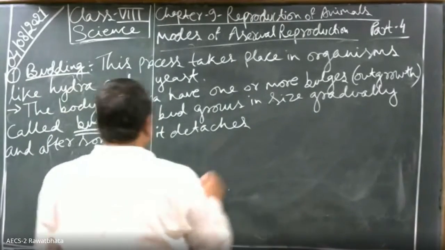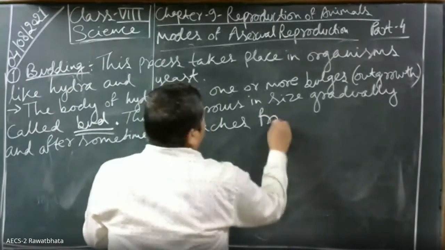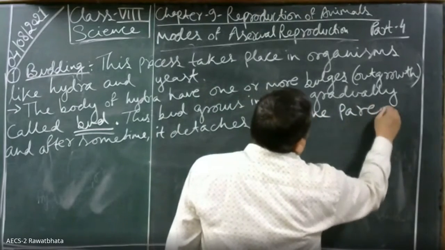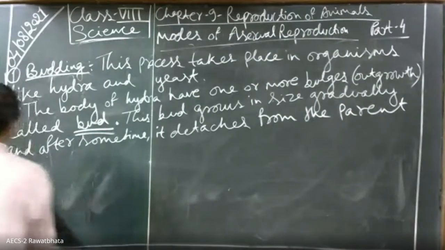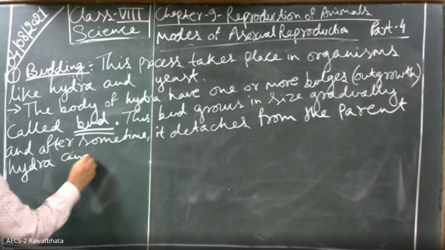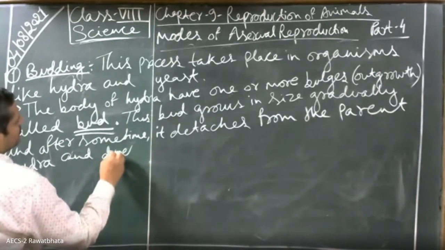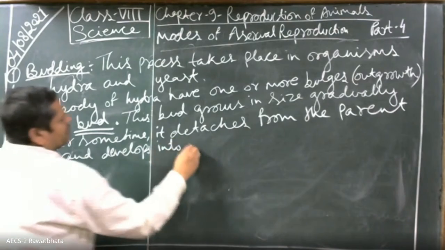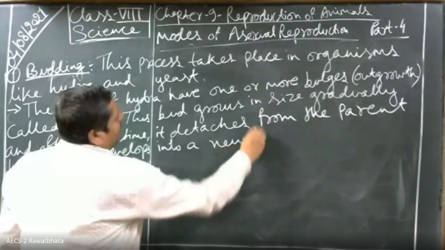It detaches from the parent body, parent Hydra, and develops into a new Hydra.